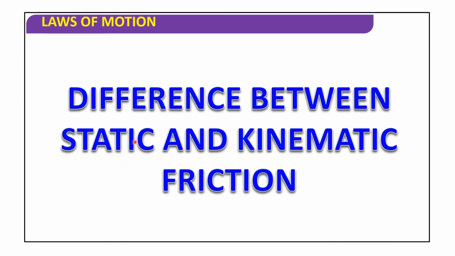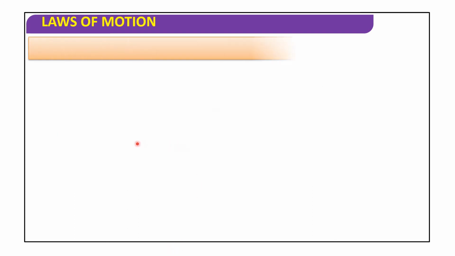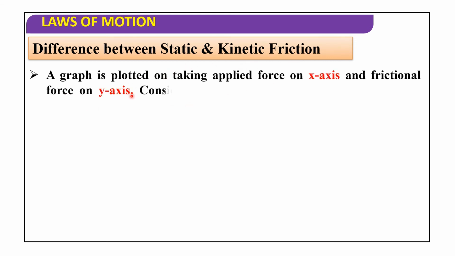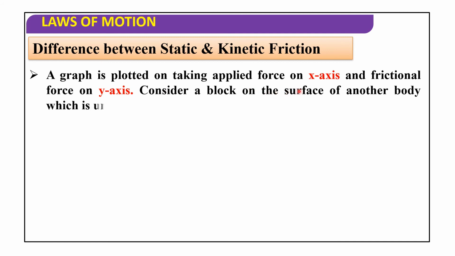Now we will discuss the difference between static and kinetic friction. A graph is plotted taking applied force on the x-axis and frictional force on the y-axis.